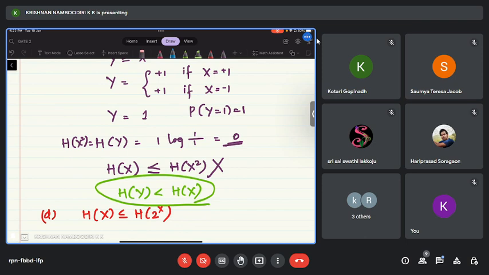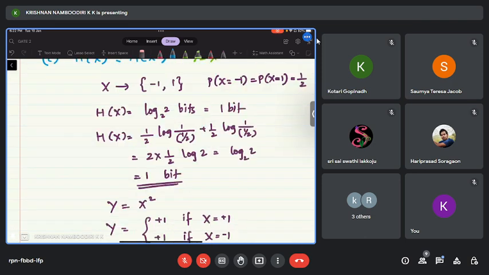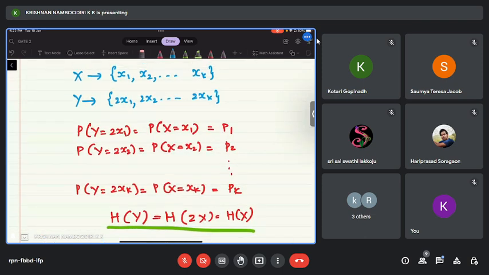Okay, I will tell that. So here, if you see in option B, when x takes value x1, y takes value 2x1. When x takes value x2, y takes value 2x2. Correct?